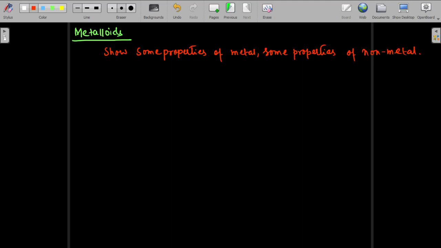Okay, so examples are silicon and germanium. These are basically metalloids. Boron can also be regarded as a metalloid. So these are normally metalloids, and they have both the properties. This is a classification which was done before the advent of the normal periodic table that you see nowadays. So this classification is now discarded. Though we use metals, non-metals, and metalloids at various places in chemistry, this classification is discarded.